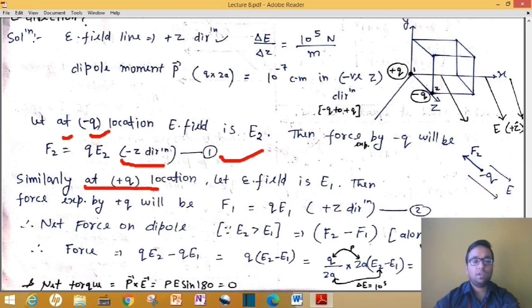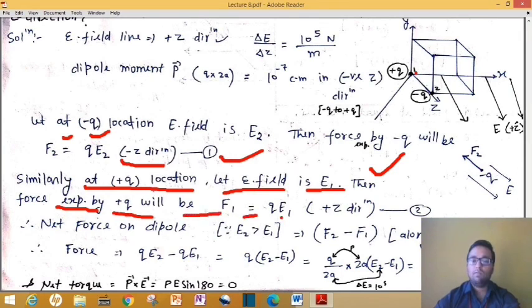Similarly, at the plus q location, let the electric field be E1. I have considered at this point the electric field is E1 because both are not the same. Then the force experienced by the plus q charge will be F1 equal to the amount of charge q into the electric field at that point, E1. And remember, this direction of force will be along the plus z direction, that is along the electric field direction.